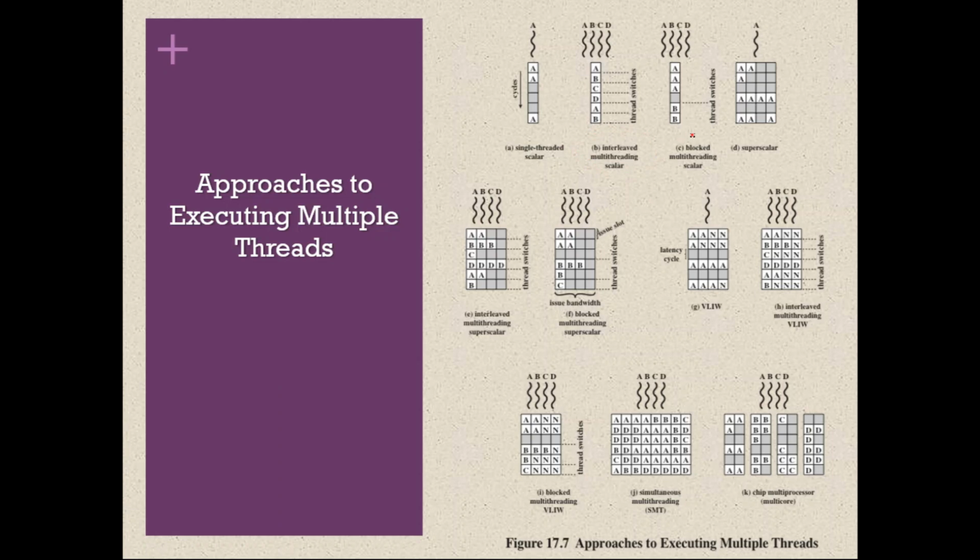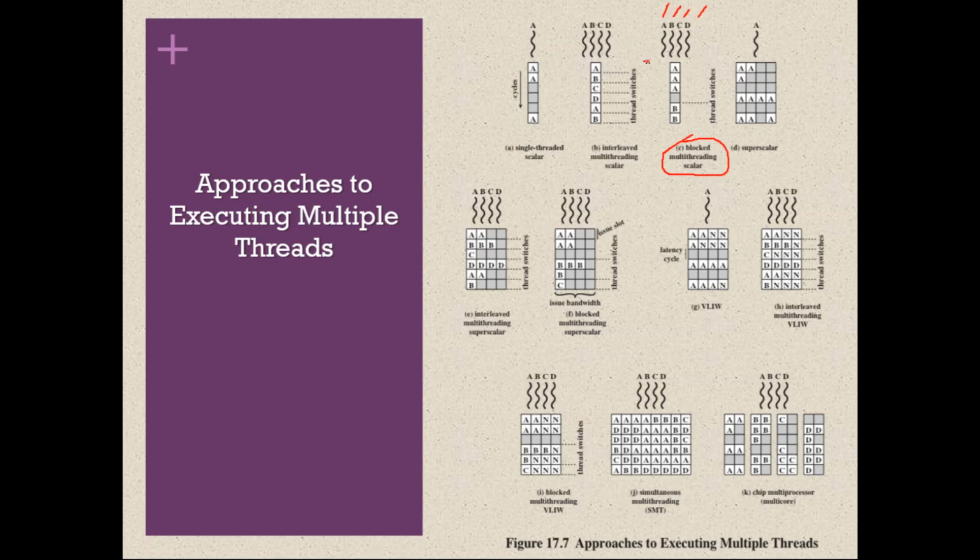Next is blocked multi-threading scalar. Now also we have scalar, which means one processor. This is interleaved, this is blocked. Now also we have 4 threads A, B, C and D. As long as a particular thread does not enter a wait state, that thread will keep executing. The moment it enters the wait state, the control will be switched to another thread.